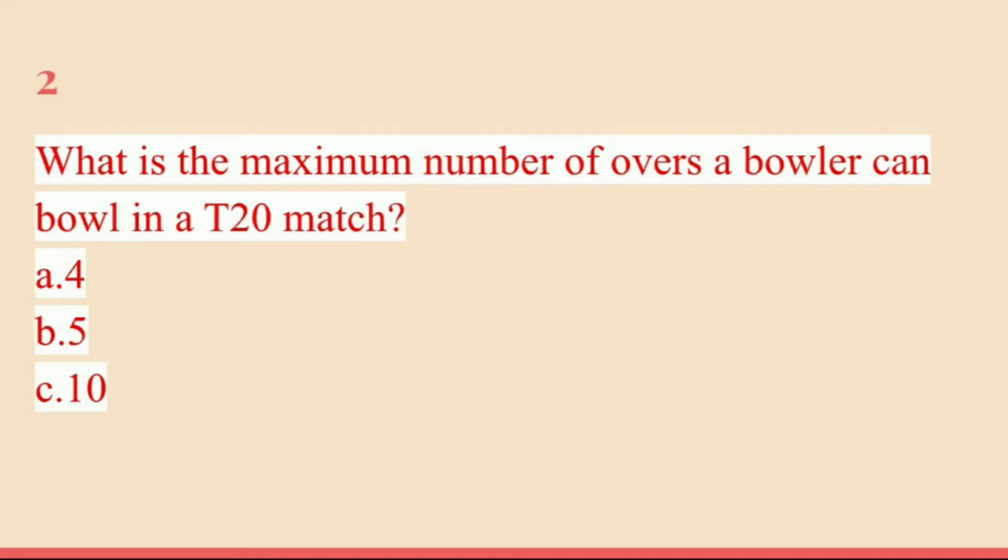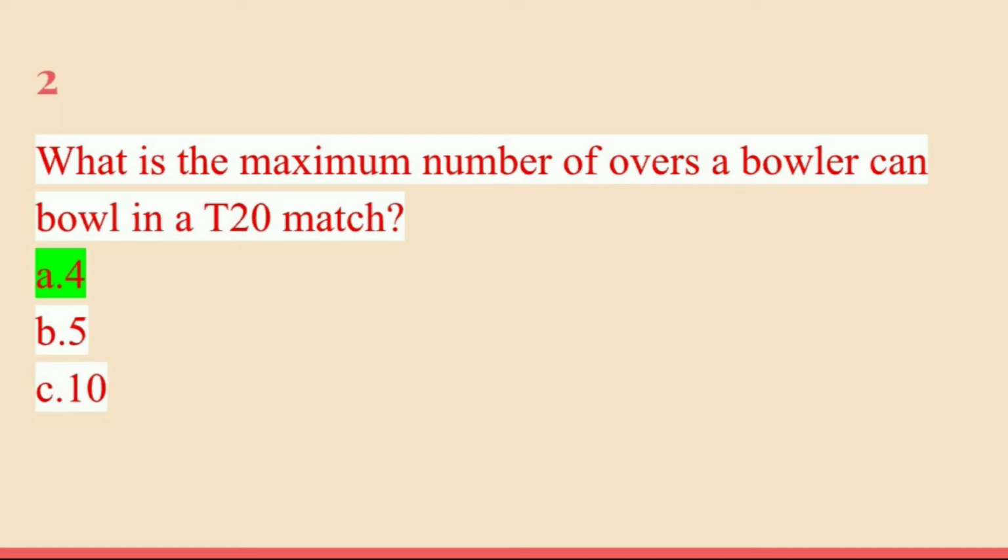Next question is, what is the maximum number of overs a bowler can bowl in a T20 match? In a T20 match, a bowler can bowl up to what number of overs? So, write down the answer which is correct according to you. It is 4, 5, or 10. Write down the answer in the notebook. And the correct answer is 4. That means up to 4 overs a bowler can bowl in a T20 match. Maximum up to 4 overs only. So the first one, A, is the correct answer.